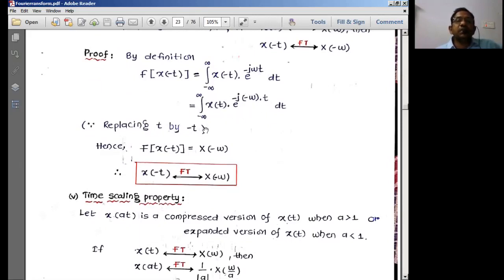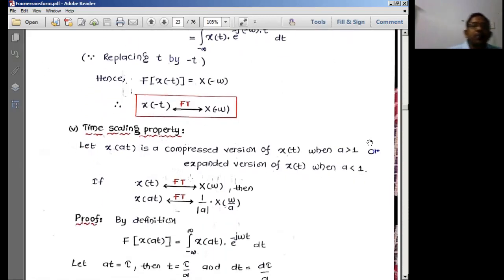See, this equation is written based on this particular replacement. Minus t has become plus t. Here t has become minus t. So I can write this as minus j minus omega. That means whatever is there between minus j and t, the same thing will come over here, X of minus omega. Therefore, the Fourier transform of x of minus t is equal to X of minus omega. So these two form a Fourier transform pair.